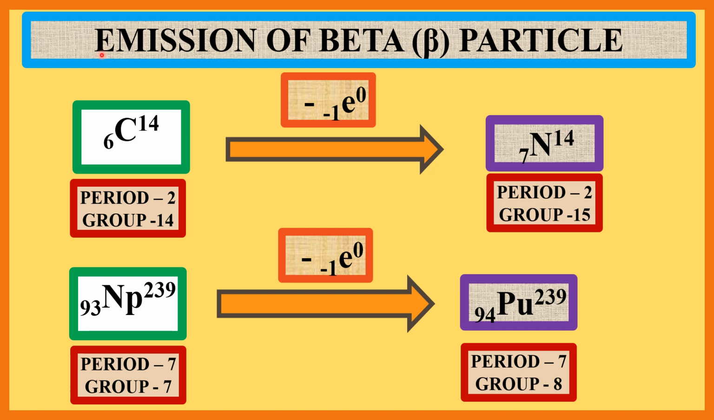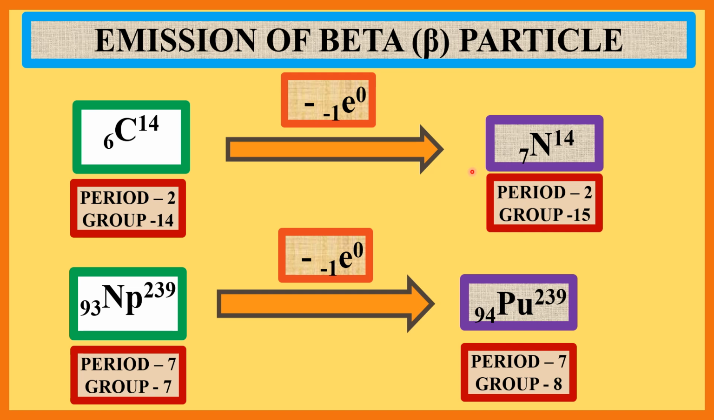Now we see the emission of beta particle. Carbon is an element whose atomic number is 6 and mass number is 14. When this carbon element emits a beta particle, the newborn daughter element is nitrogen, whose atomic number is 7 and mass number is 14. Here, atomic number increased by 1 unit, that is from 6 to 7, and mass number remains unchanged.